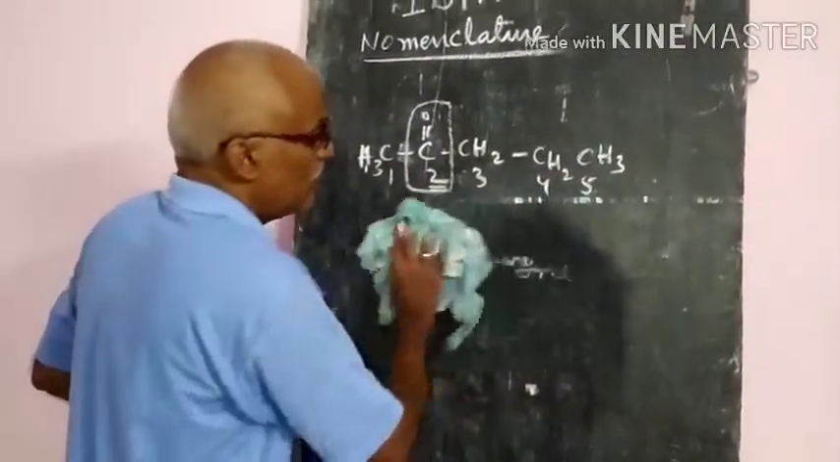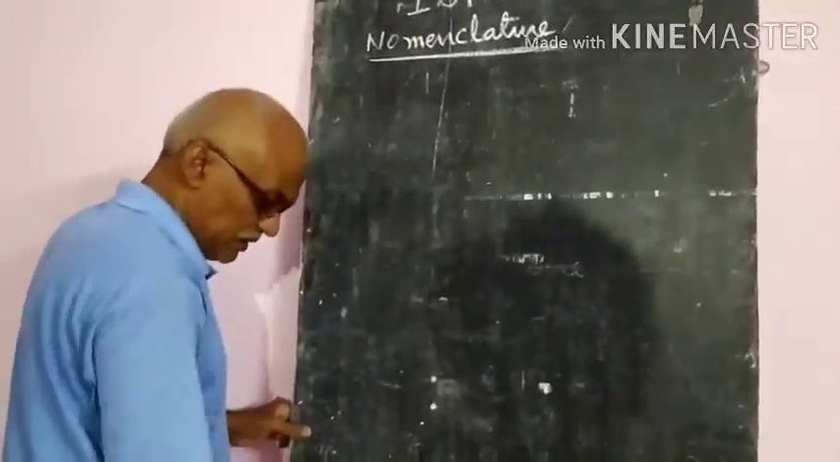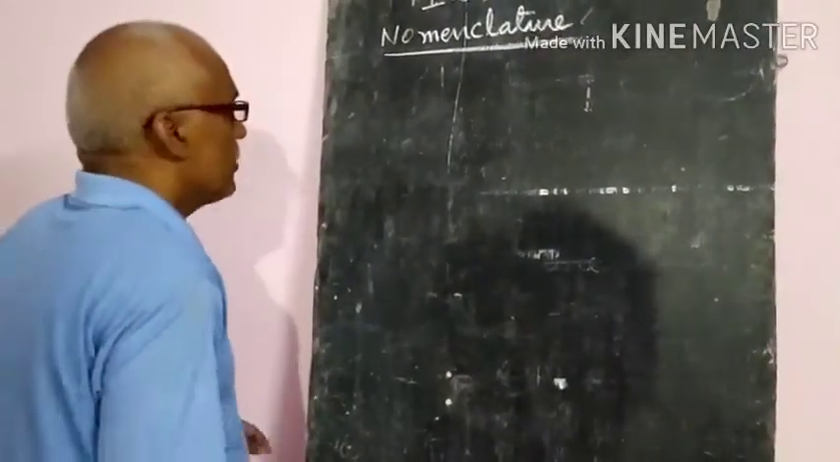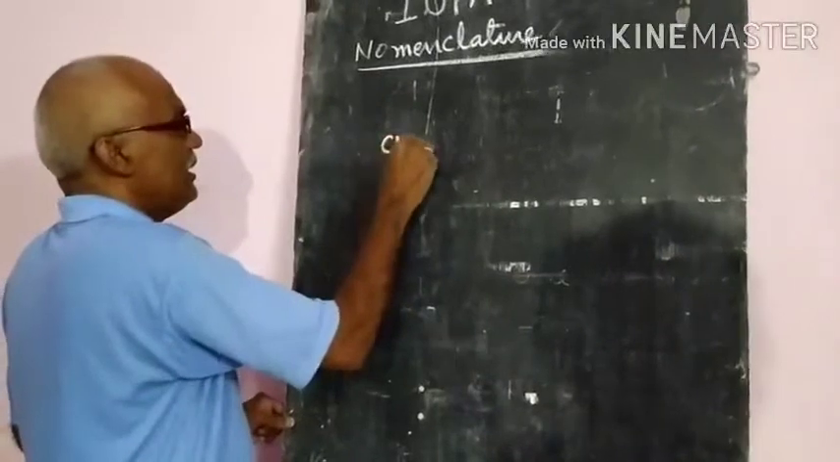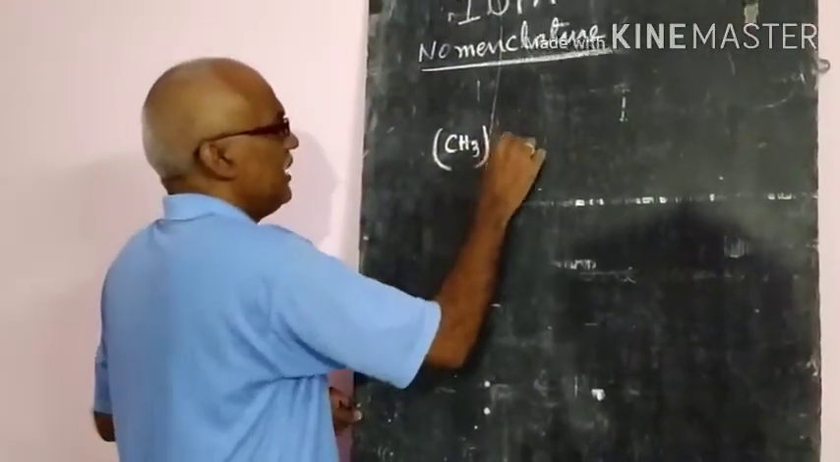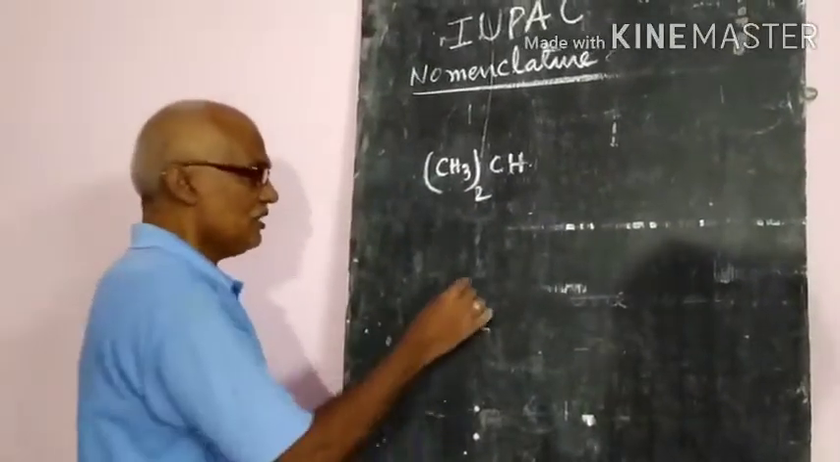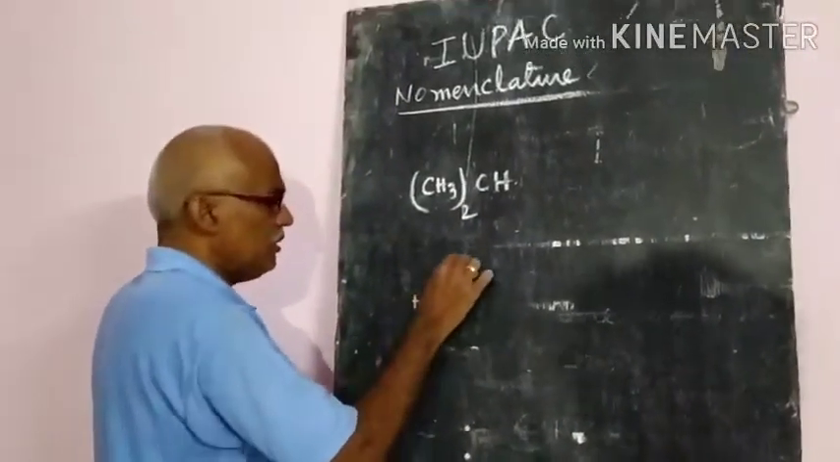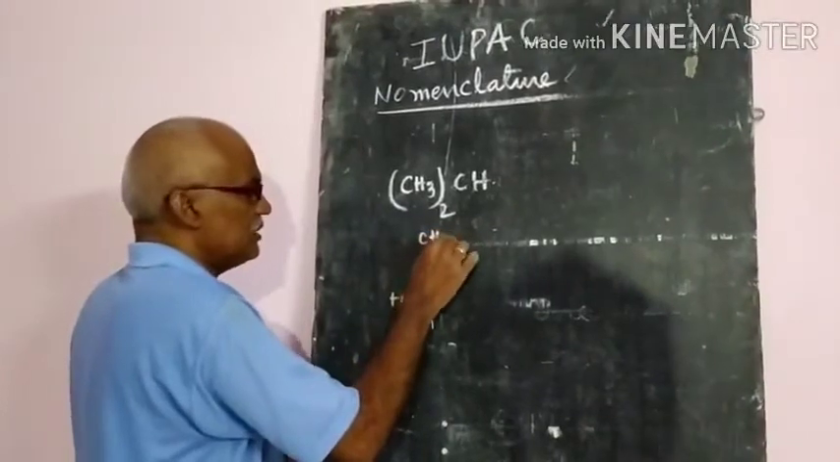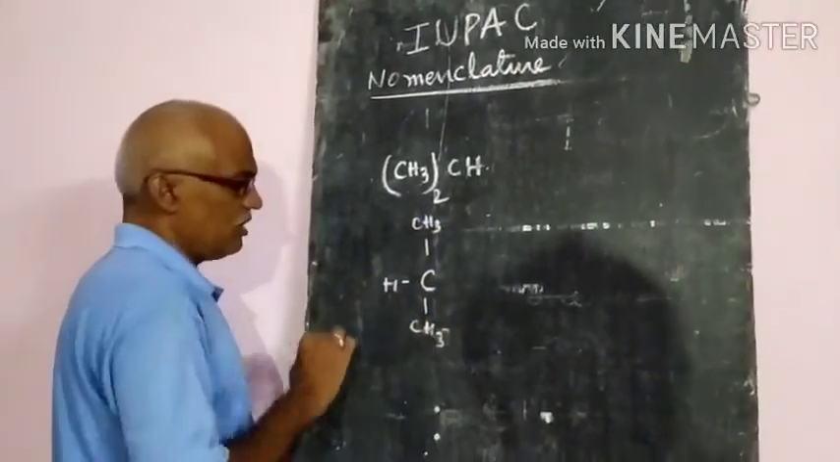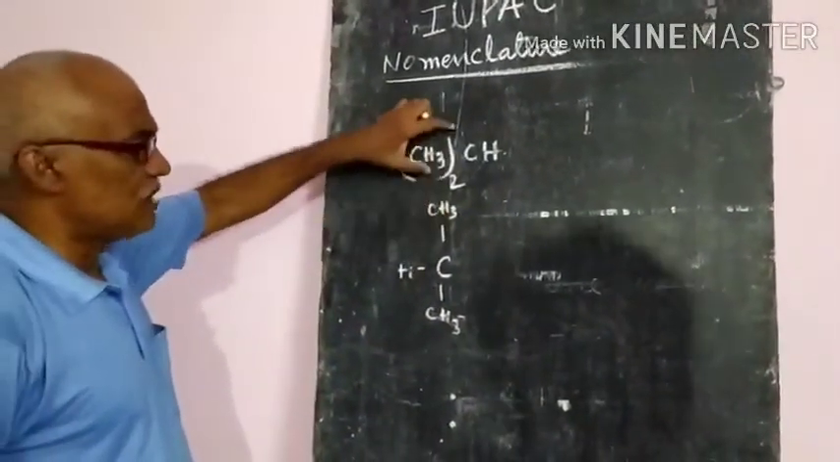Now one more will be there. Counting numbers is more important. One important thing is there: CH3 twice CH. Sir, what is the meaning of this? How to write the structure? That means at the CH, 2 methyl groups are attached. CH3 also, CH3 also. So this is the structure of this compound.